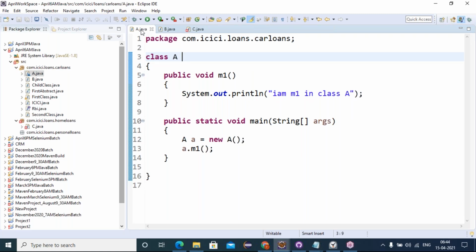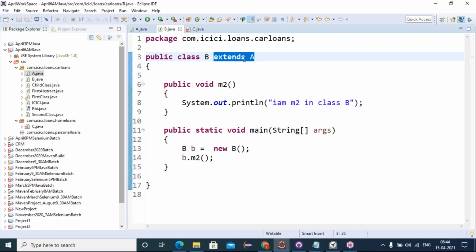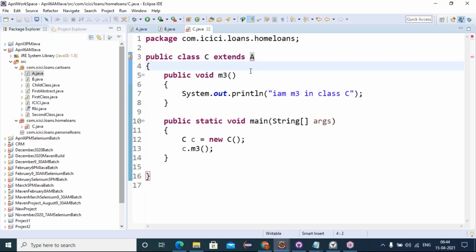So if you want to inherit the class outside the package also, then make the class public. We make the A class public. Public means across the project, from anywhere in any package, you can inherit. In the same package, B is extending A, there is no change at all. But in the different package, we are still getting the error. Now mouse over.